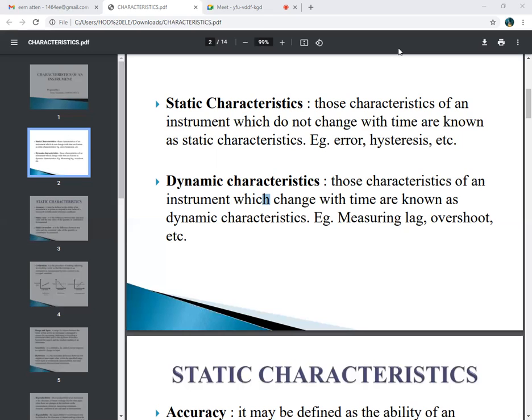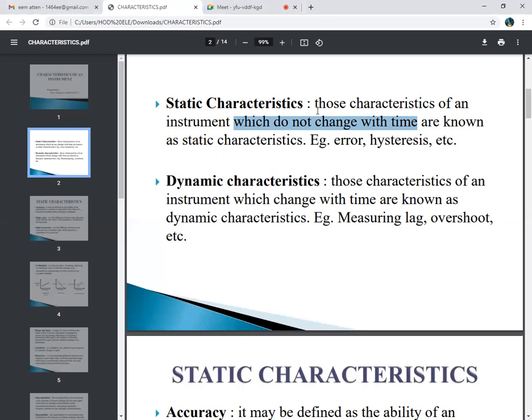The characteristics of an instrument which do not change with time are called static characteristics. That means with respect to time, nothing changes in the characteristics. The output will not change. The measurement is constant. Those characteristics are called static characteristics. Examples are errors and hysteresis.